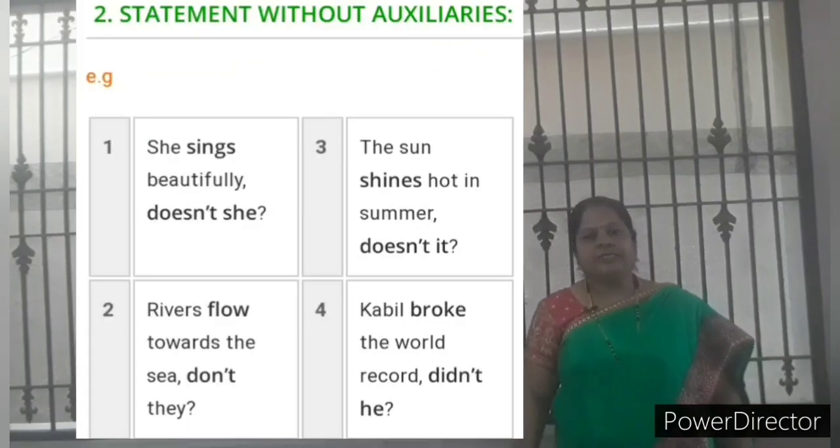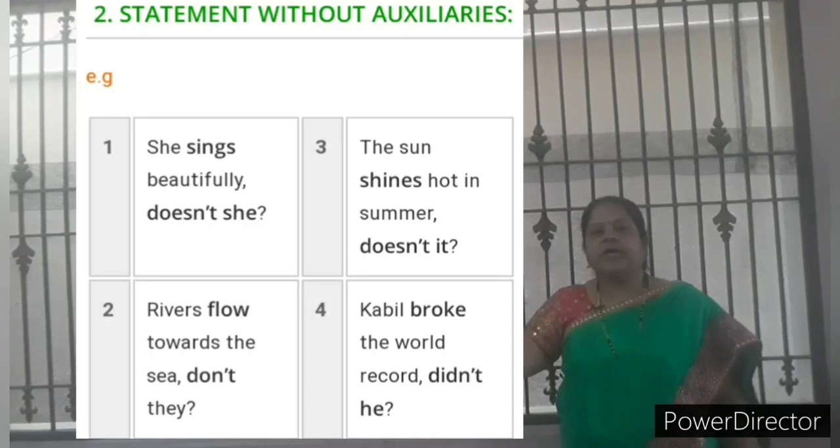Statements without auxiliaries. She sings beautifully. Here in the given sentence there is no auxiliary verb. Sings is the main verb given there. So we have to use doesn't she. Next one, the rivers flow towards the sea. Here also there is no auxiliary verb, so use don't they.